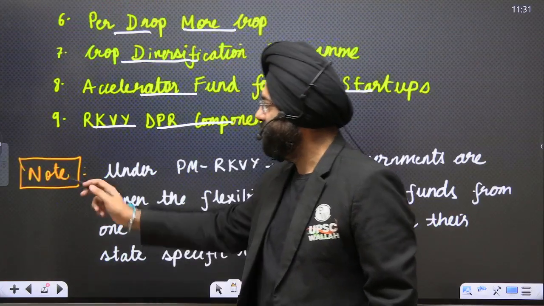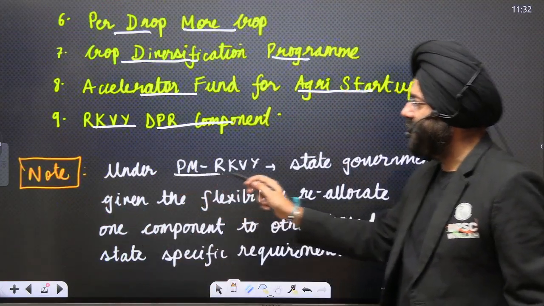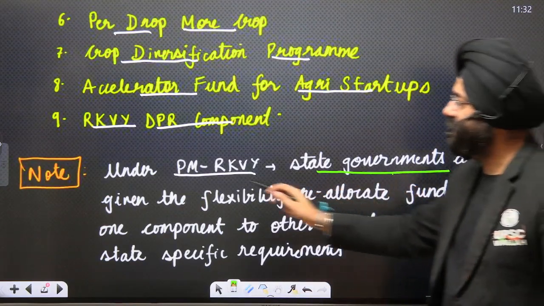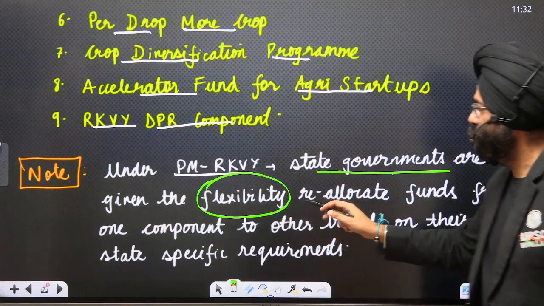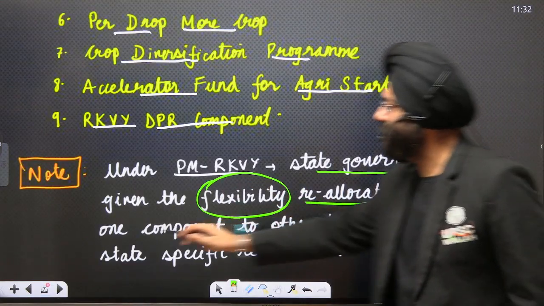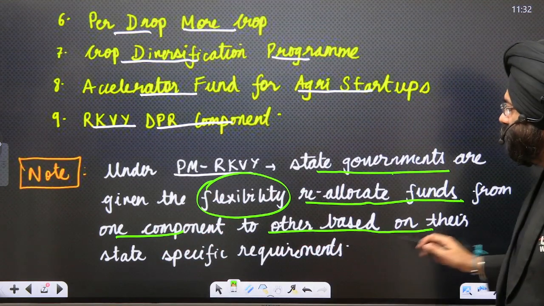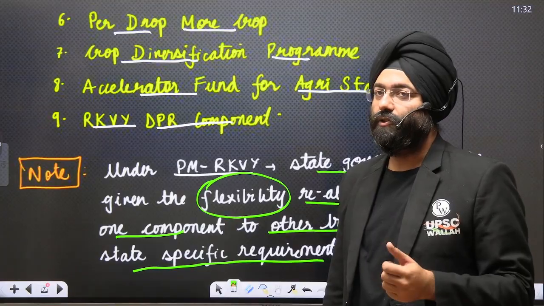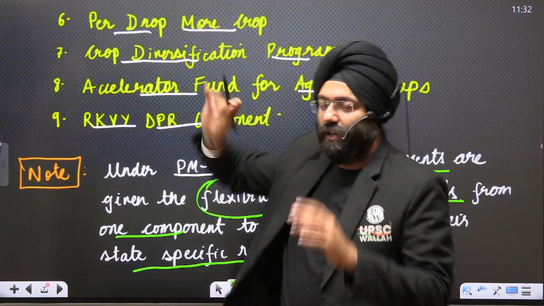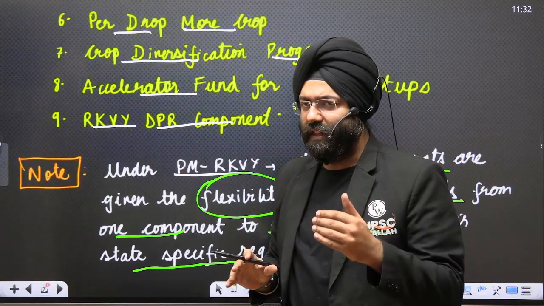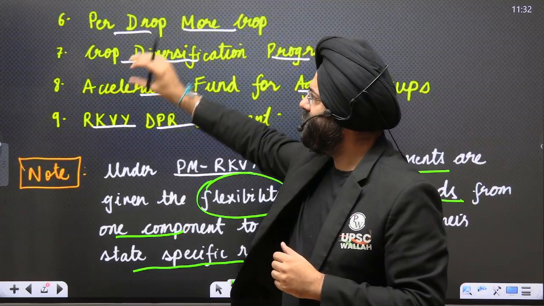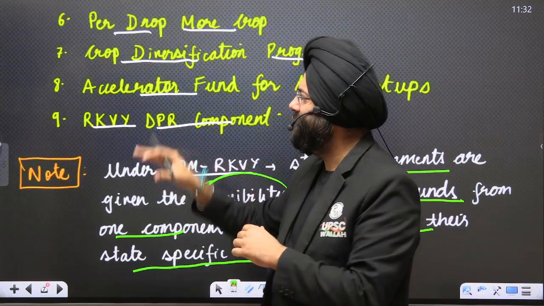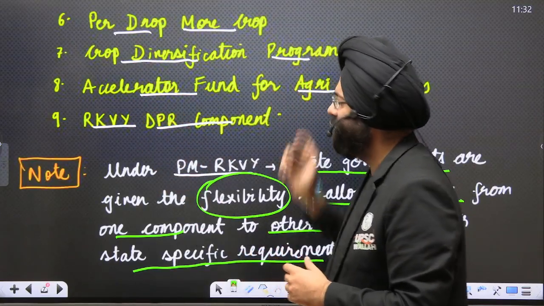Let's move ahead. Please note, under PMRKVY, the state governments are given the flexibility to reallocate funds from one component to another based on the specific requirement. Now, this is the great thing or the new thing that has been introduced. Supposing there is certain fund being allocated. Now you feel that in a particular state, some component, let us say crop diversification program, requires more money rather than, let us say, the DPR component or accelerator fund for startups.